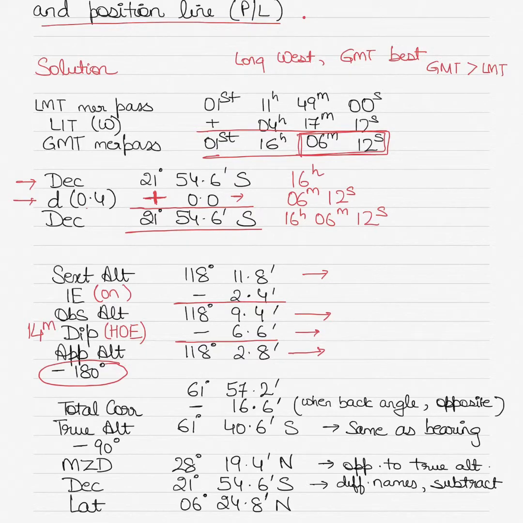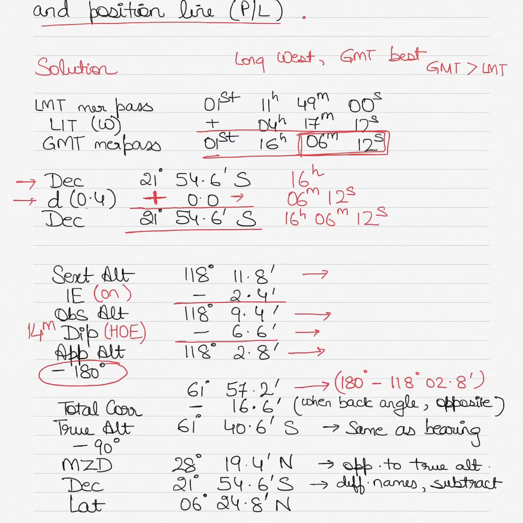So 180 degrees minus 118 degrees 2.8 will give you 61 degrees 57.2. So don't think it is 118 degrees 2.8 minus 180 and you get a negative value. Altitudes cannot be negative. Altitudes will always be positive. So take the smaller number and subtract it from the bigger number. The bigger number is 180 degrees. So 180 degrees minus 118 degrees 2.8, which is your apparent altitude, will give you 61 degrees 57.2 minutes. I'll write it down here so that you don't get confused on how I got this value.